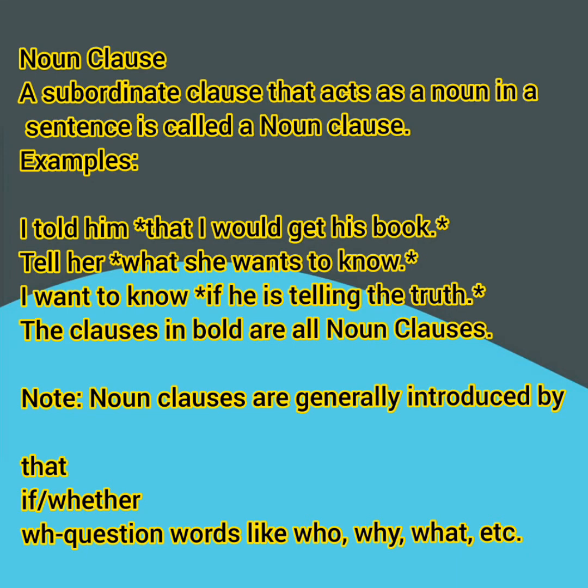First, let's see about noun clause. A subordinate clause that acts as a noun in a sentence is called as noun clause. Examples, I told him that I would get his book. Tell her what she wants to know. I want to know if he is telling the truth. The clauses which are in quotations are called as noun clauses.